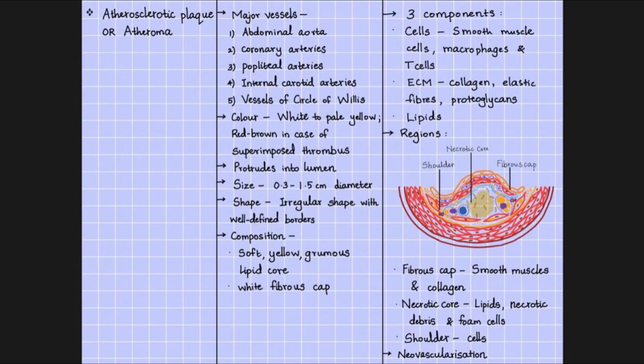Microscopy. It consists of three components: cells, including smooth muscle cells, macrophages, and T lymphocytes; extracellular matrix components like collagen, elastic fibers, and proteoglycans, and lipids. There are three regions for an atheroma: a fibrous cap, which consists of smooth muscles and collagen; a central necrotic core containing lipids, necrotic debris, and foam cells; and a shoulder, which is the peripheral region, which mainly consists of cells, namely smooth muscle cells, macrophages, and T lymphocytes. Neovascularization can also be seen mainly at the periphery.